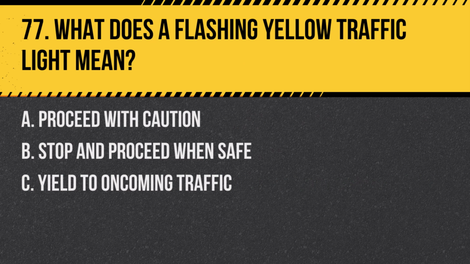Question 77. What does a flashing yellow traffic light mean? A. Proceed with caution. B. Stop and proceed when safe. C. Yield to oncoming traffic. Answer: A. Proceed with caution. A flashing yellow light advises caution but does not require you to stop if the way is clear.